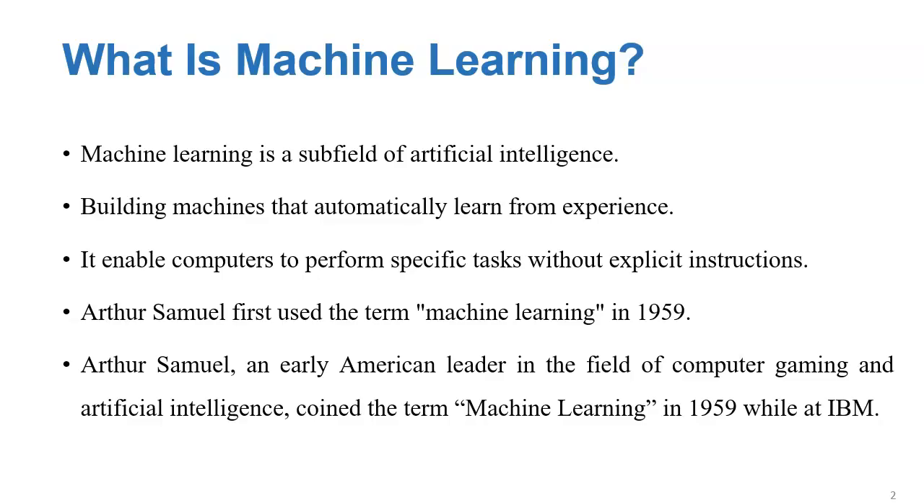AI comprises a wide range of technologies, including machine learning and deep learning, that allow the system to learn and adapt from the data. So machine learning builds machines that automatically learn from experience. In machine learning, we have to train the machine by using previous or existing data. So it enables computers to perform specific tasks without explicit instruction. The term was coined in 1959 at IBM by the American scientist Arthur Samuel.